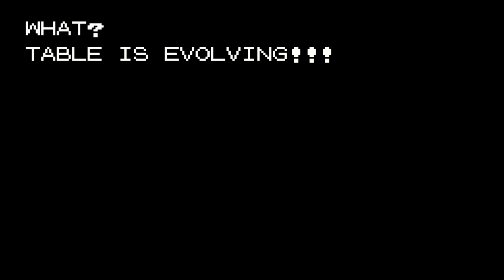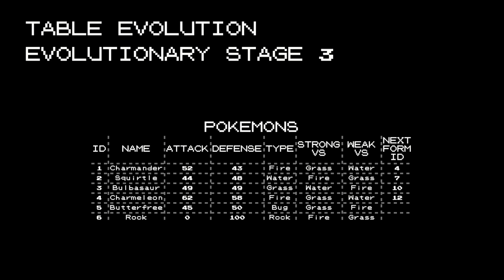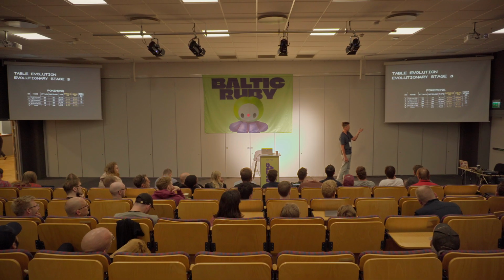Okay. And yes, you guessed it, now the table is evolving again to magically get rid of all our issues. If we take a look at the Pokemon table, there is some data that is not really depending on the Pokemon, but it's depending on the type, right? The fact that the Pokemon is strong against some type doesn't depend on the Pokemon itself, but on the type itself. So we'll do a very similar thing here.